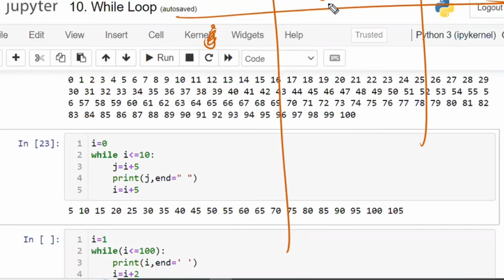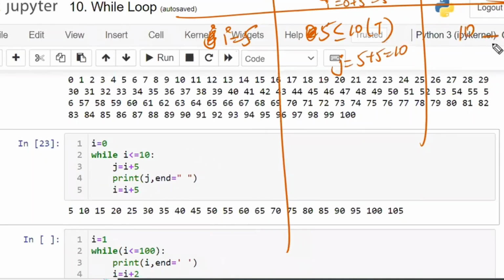Next, I is equal to I plus 5. What is I? 0. 0 plus 5, 5. Now I is equal to 5. Now 5 is less than 10. True. Now what is the J? I plus 5. What is I? 5 plus 5, which is 10. Now print J. That is 10, space will be printed. This one also will be printed.